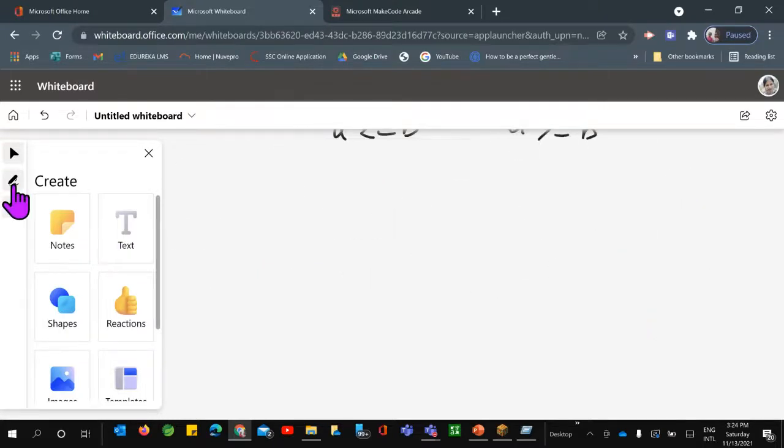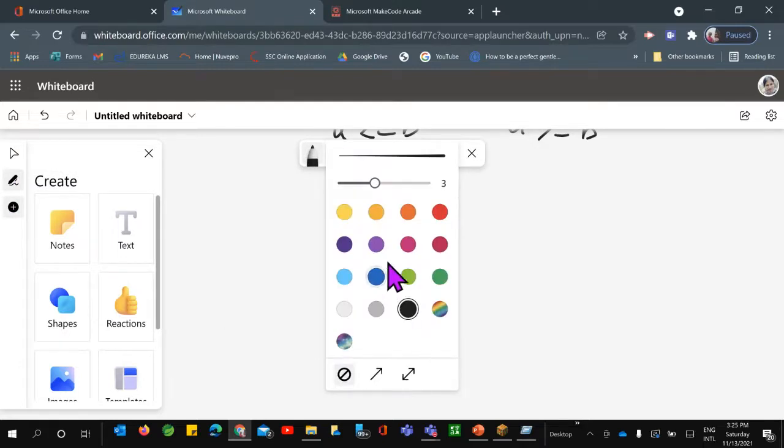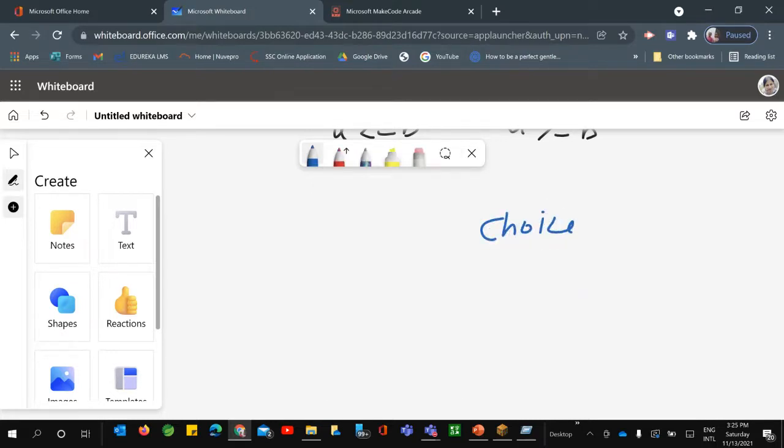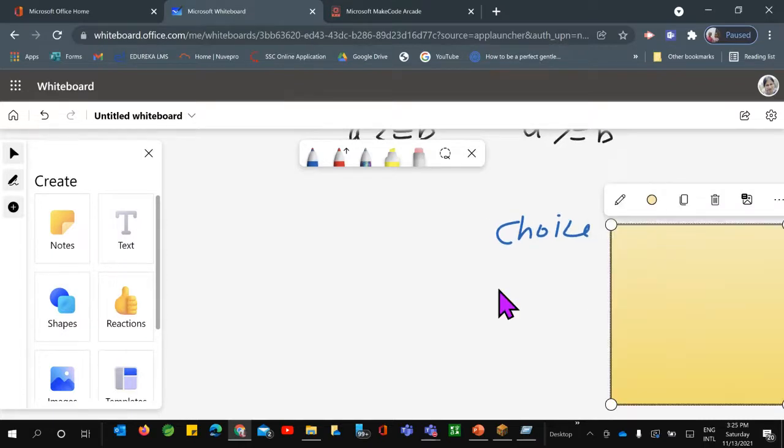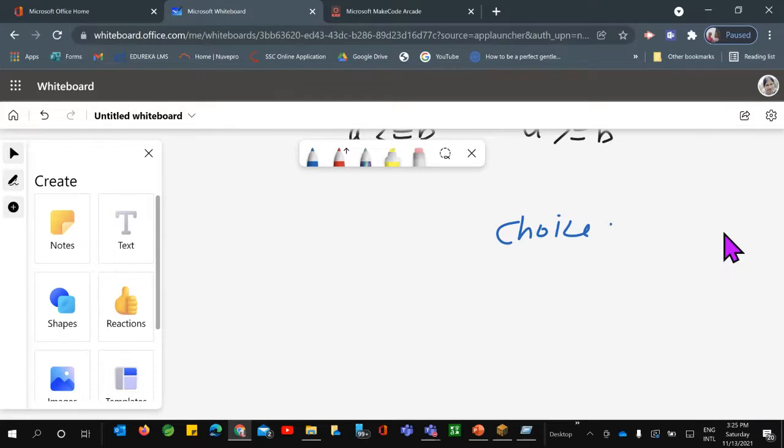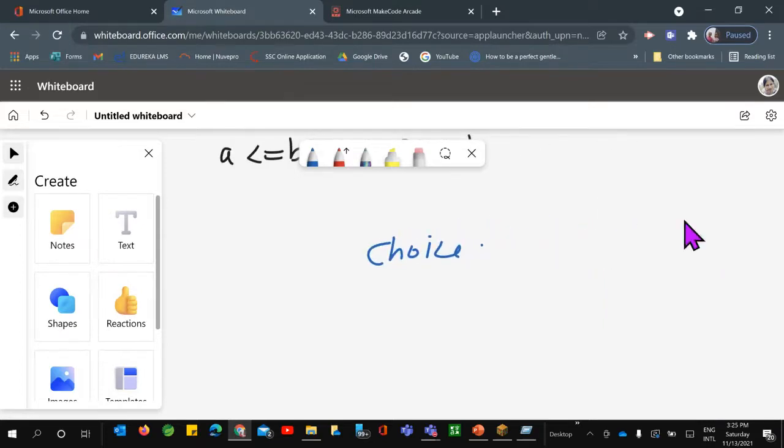We can just tell them that if choice is equals to, first of all, again I can select if choice is equals to 10.